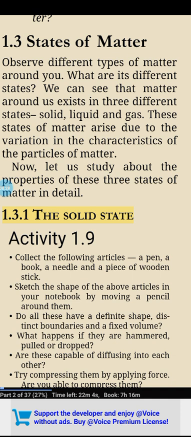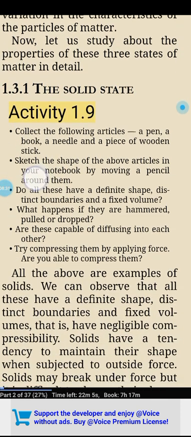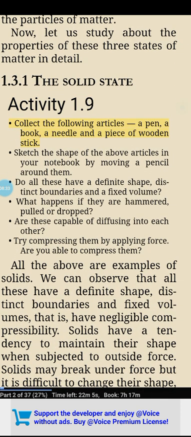1.3.1 The solid state. Activity 1.9. Collect the following articles: a pen, a book, a needle and a piece of wood and stick. Sketch the shape of the above articles in your notebook by moving a pencil around them. Do all these have a definite shape, distinct boundaries and a fixed volume? What happens if they are hammered, pulled or dropped? Are these capable of diffusing into each other? Try compressing them by applying force. Are you able to compress them?